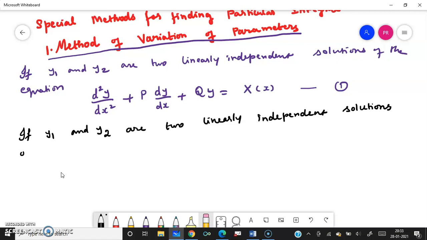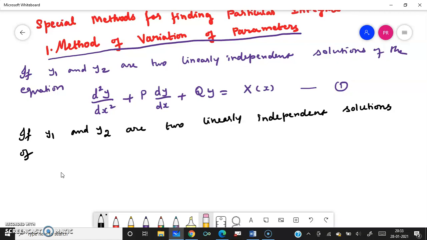We are assuming these two solutions are linearly independent, because y1 cannot be written in terms of y2 or y2 in terms of y1. Only then will these two solutions be independent.